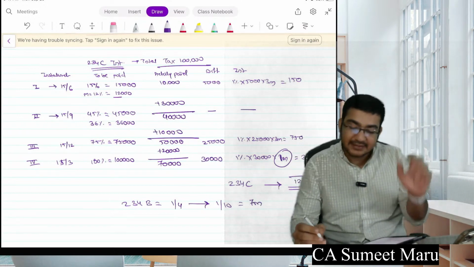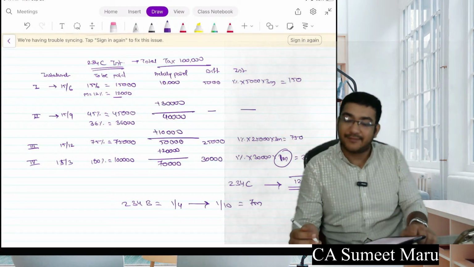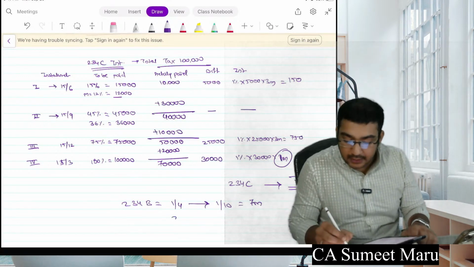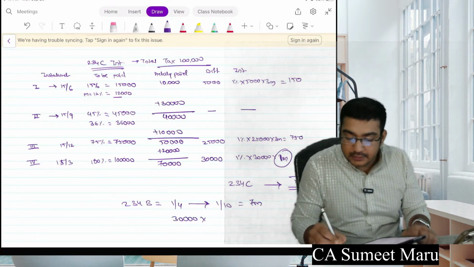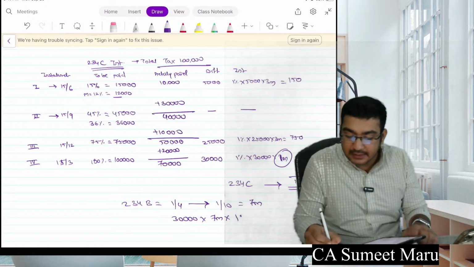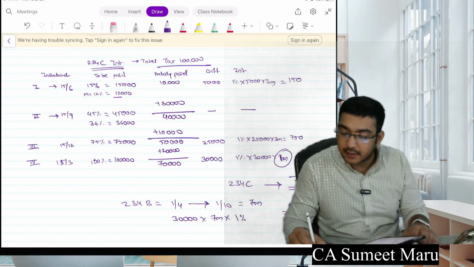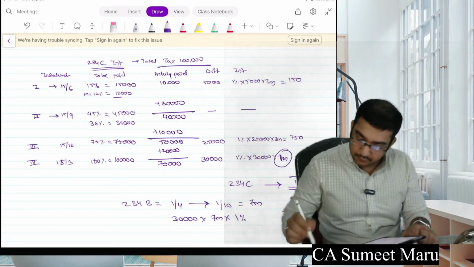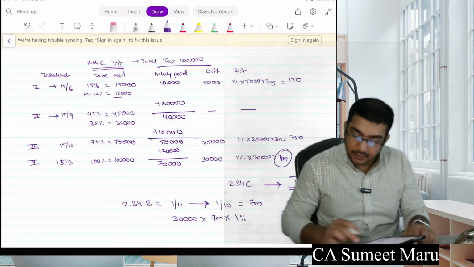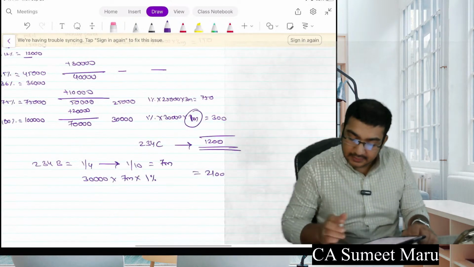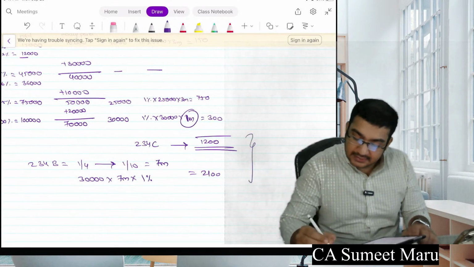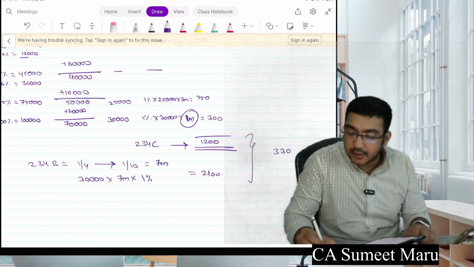And how much is the difference amount, guys? Total difference amount, you paid 70, you should pay 1 lakh. So 30,000 into 7 months into 1%. So this comes to 2100. Right? So your total interest for B and C is 3,300.